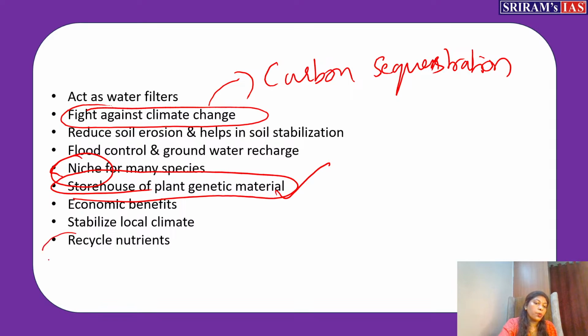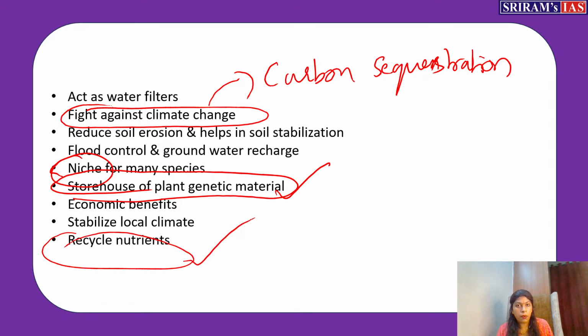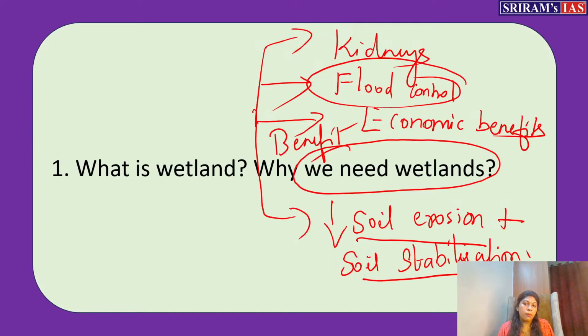Then recycling the nutrients. We know nutrient cycles, we have learned. So wetland is also an important area where nutrient recycling is happening, right? In this way, these are some of the benefits which we can see based on the wetland.